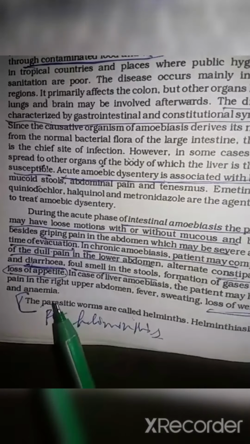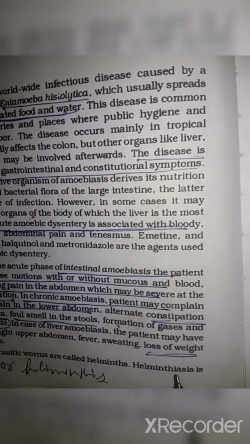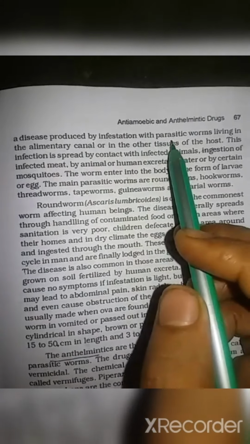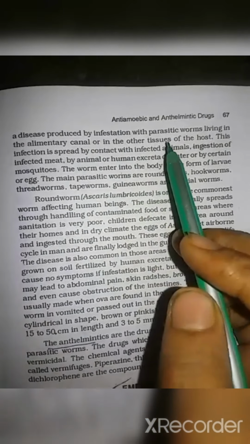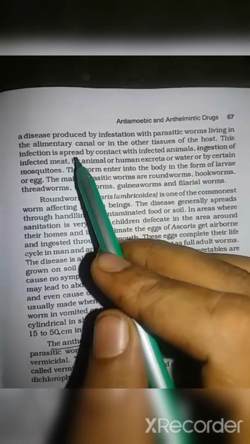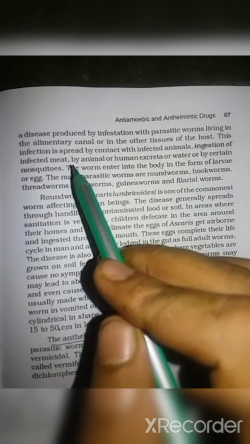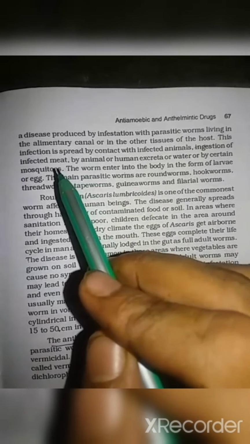Here, it is written that the parasitic worms are called helminths. Helminthiasis is a disease produced by infection with parasitic worms living in the alimentary canal or in other tissue of the host. This infection is spread by contact with infected animals, ingestion of infected meat, animal or human excreta or water, or by certain mosquitoes.